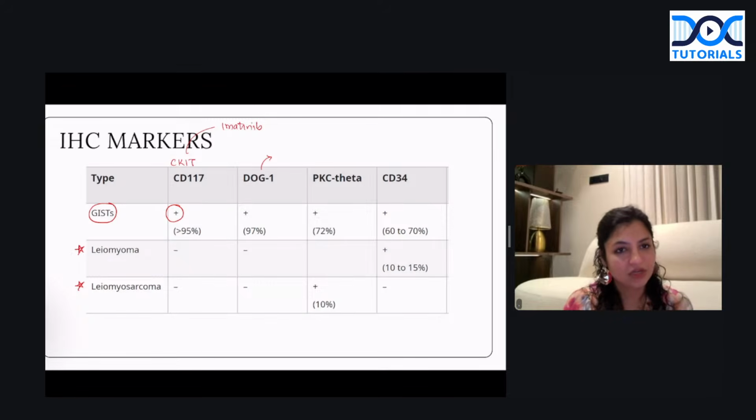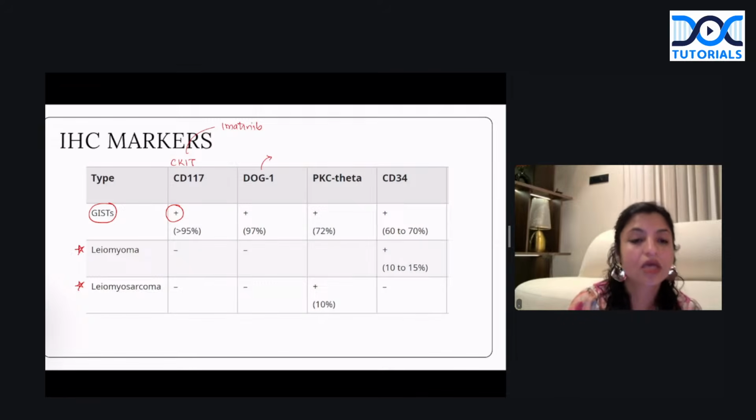Now, what about CD34? CD34 is a marker for stem cells and it can be positive in GIST, and it can also be positive in leiomyomas. CD34 is a marker of stem cells, and it also marks the endothelial cells of the blood vessels. So whenever there is a lot of blood vessel proliferation, CD34 can be positive in that tumor also. Now, coming to leiomyomas and leiomyosarcoma, both of them are smooth muscle tumors, so they are negative for CD117 and DOG1. PKC theta can be positive in leiomyosarcoma, so that is why it is not a good marker.